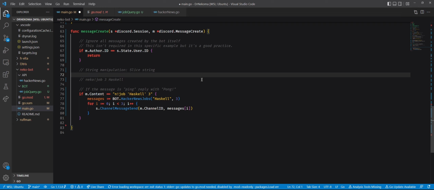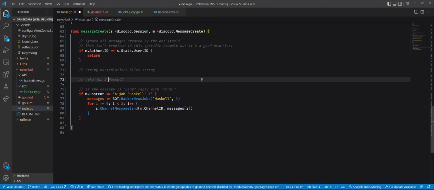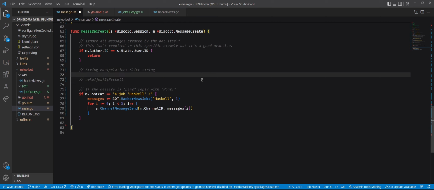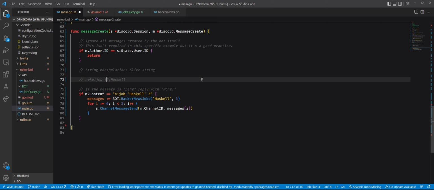That way you could literally do the slice. You can split by space and just get the first two, well, actually just the first. Well, I think I prefer the pipes, being honest. I like pipes. I think it's prettier.